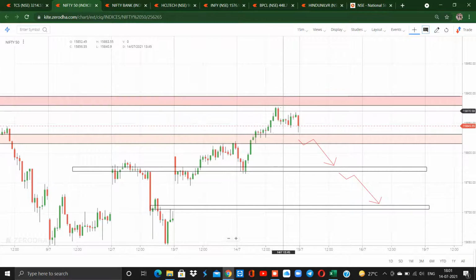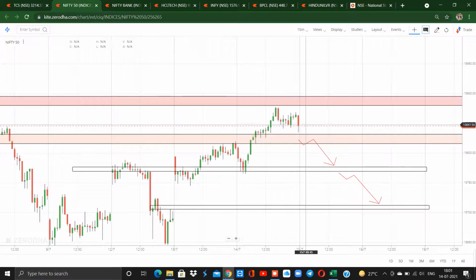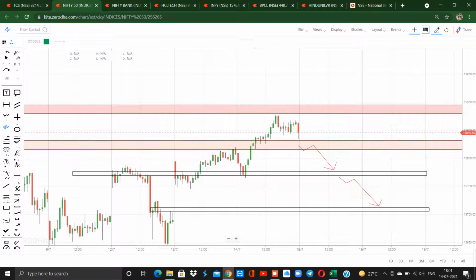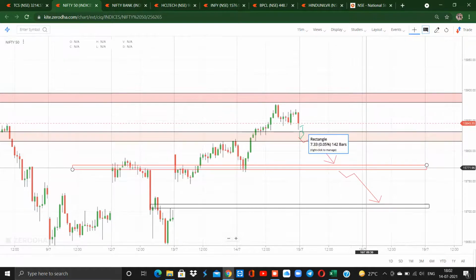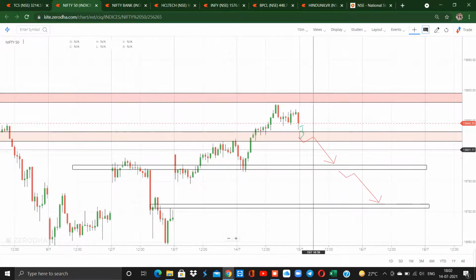Nearby our resistance area, it has formed a bearish engulfing and the market made a consolidation over this area. So for tomorrow we could take a trade when the market opens flat or opens a little gap down around the price range of 15,845 to 840 and closes with a bearish candle. You would keep that candle's high as the stop loss and go for selling, and your first target will be 15,770, and the second target will be 15,700. So this is on the selling side.